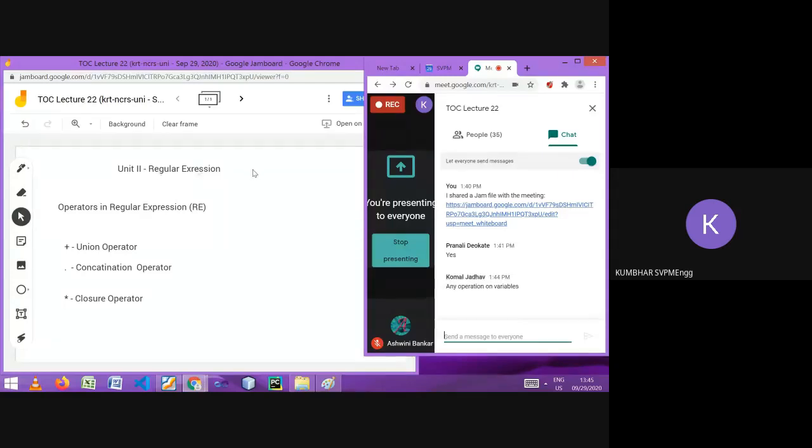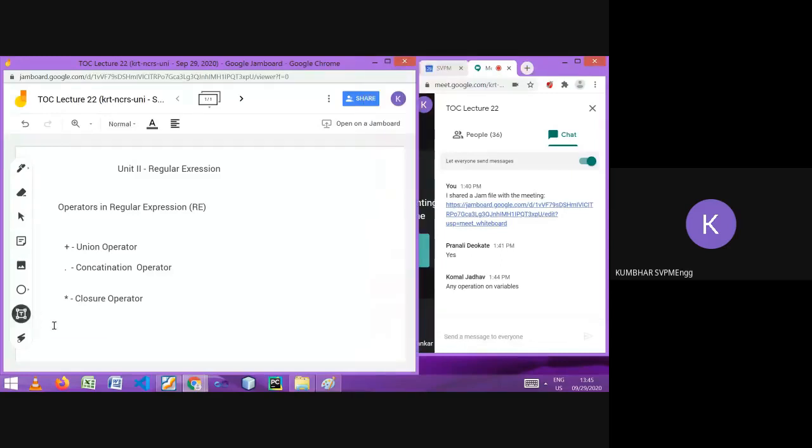Regular expressions can do the union of two symbols, or concatenation of symbols. You can find the closure set of the symbol. These operations will be on the regular language.